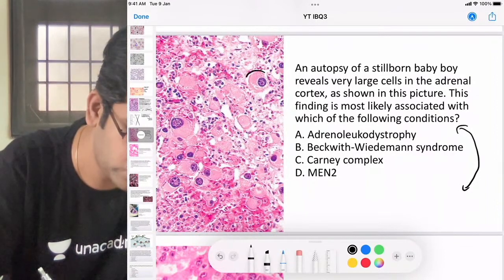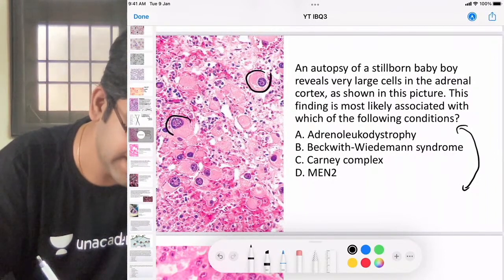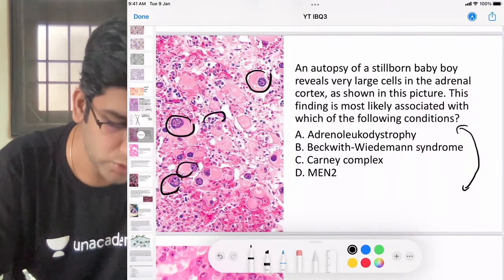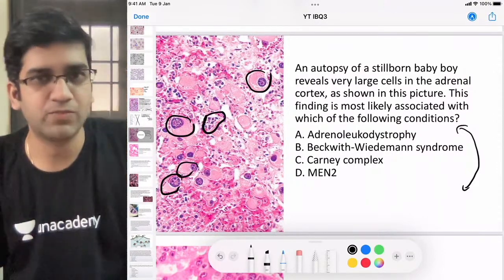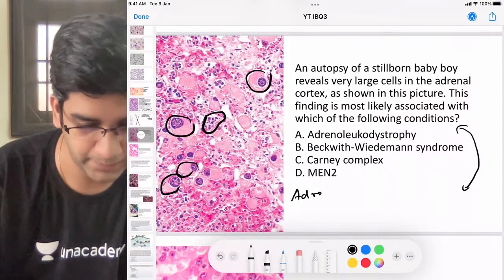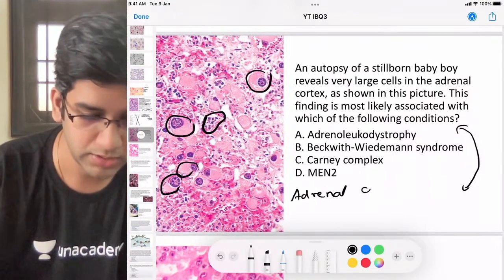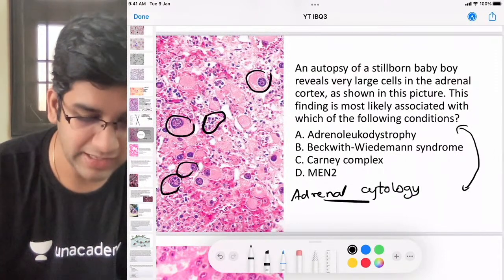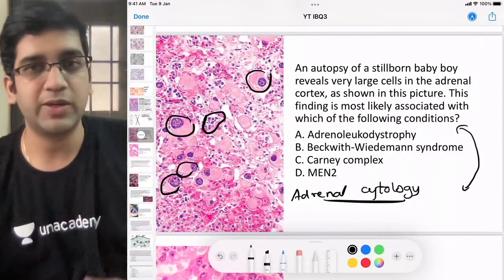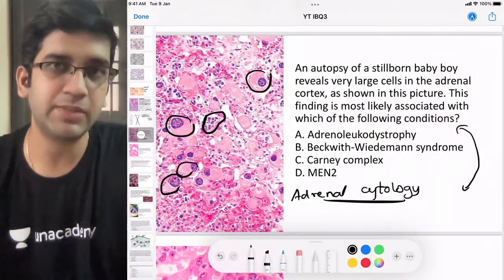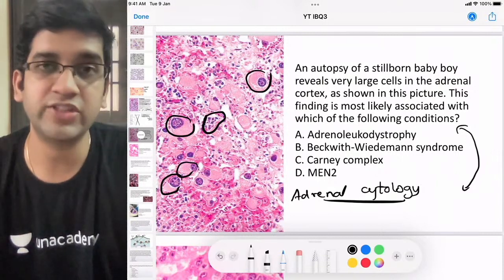When you look at the adrenal cortex here, I can easily say that the cells of the adrenal cortex are huge. In the background, the tiny ones are the normal cell size. This we call adrenal cytomegaly. I'll tell you why this is useful. Adrenal cytomegaly is kind of diagnostic of Beckwith-Wiedemann syndrome. I don't see it in any other syndrome. I see it only in Beckwith-Wiedemann syndrome, right? It's not seen in any other thing.